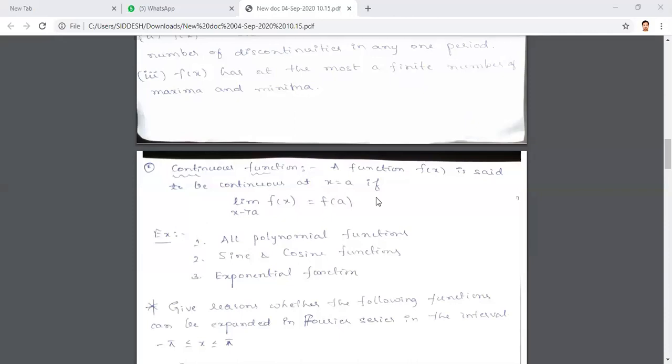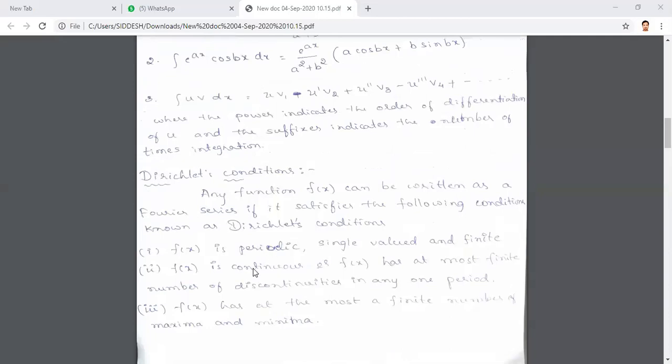The best examples of continuous functions: all polynomial functions are continuous, sine and cosine functions are continuous, and the exponential function is also continuous. These are a few examples. The second thing is, it should be continuous or have at most a finite number of discontinuities. If you take the greatest integer function or step function, it definitely has discontinuity at the end points.